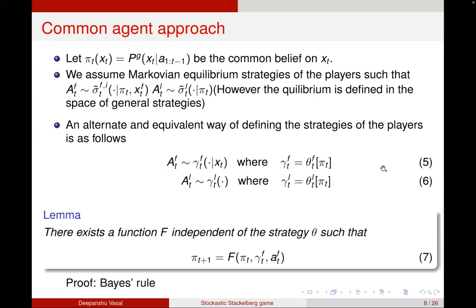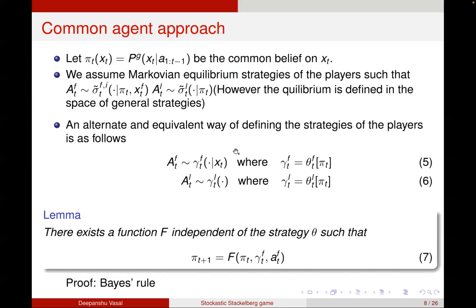Now, there's an equivalent way of defining strategies of the players using this formulation. I can assume that the follower's action is taken through a function gamma tilde f that only depends on the state, where this gamma tilde f itself is a function of pi t. So I can think of the strategy of the follower as a function of pi t and xt.